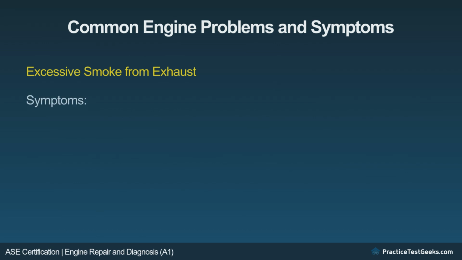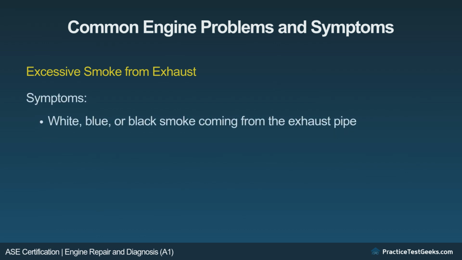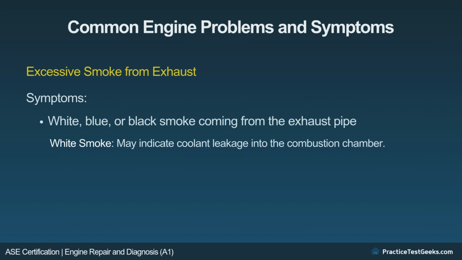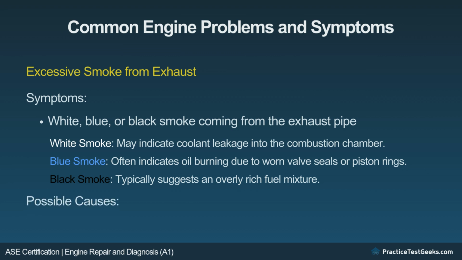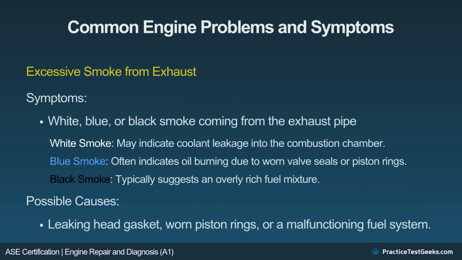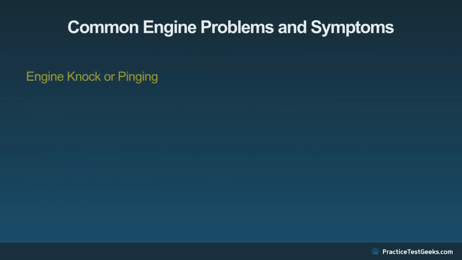Excessive smoke from exhaust. Symptoms: white, blue, or black smoke coming from the exhaust pipe. White smoke may indicate coolant leakage into the combustion chamber. Blue smoke often indicates oil burning due to worn valve seals or piston rings. Black smoke typically suggests an overly rich fuel mixture. Possible causes: leaking head gasket, worn piston rings, or a malfunctioning fuel system.